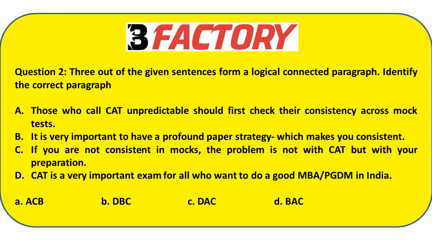Statements A, B and C talk about CAT being unpredictable and how we can improve our consistency in the exam. Whereas statement D talks about CAT being a very important exam for all MBA students. Hence statement D is the odd one out and the answer would be option A, A, C, B.